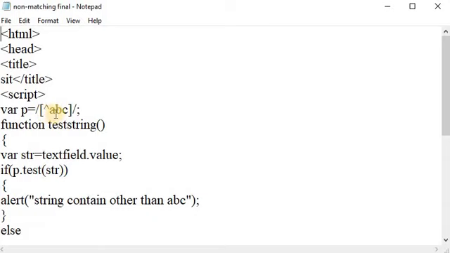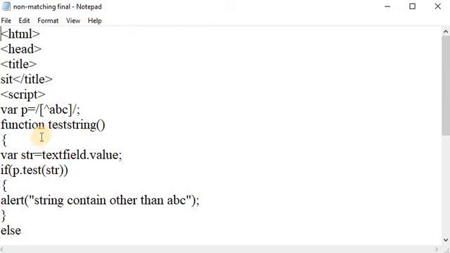The caret inside the brackets means characters other than ABC. Rather than ABC, we find the other characters. This pattern is used to check the given string. If the given string does not contain ABC, then it returns true. Here we set one condition, if p.test(str), which checks the given string with the pattern.